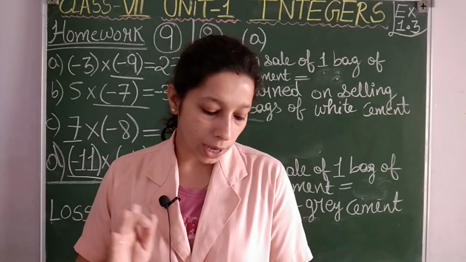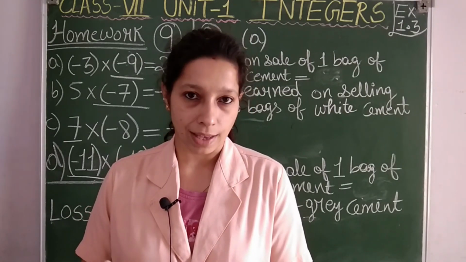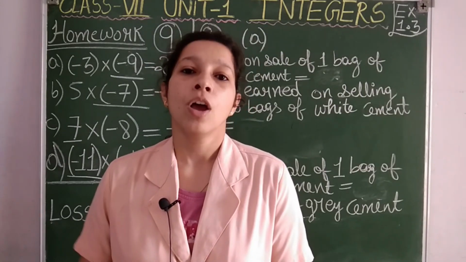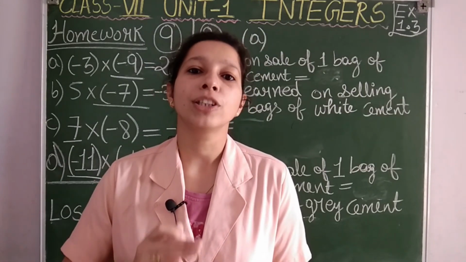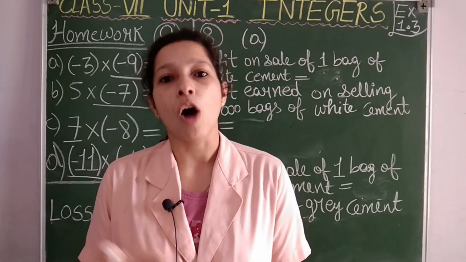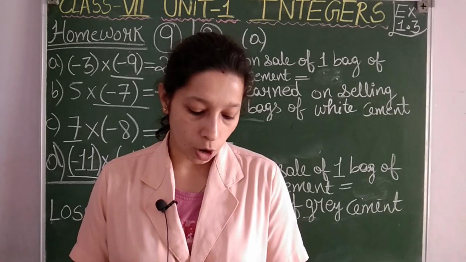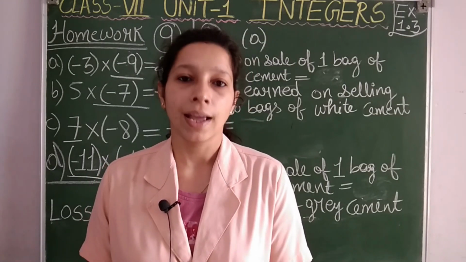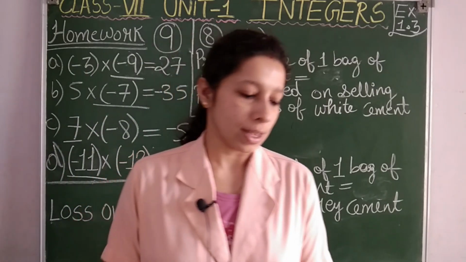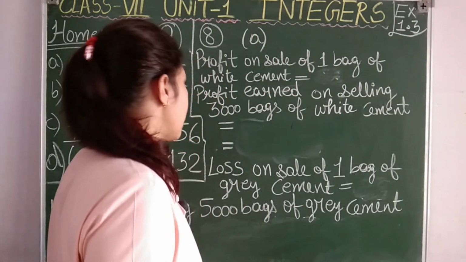See students, sales of two types of bags are given to us, 3000 bags of white cement and 5000 bags of grey cement. So first we have to calculate how much profit is there on sale of 3000 white cement bags, then how much loss is there on sale of 5000 bags of grey cement. Then only at last we can answer what is the total profit or loss. Let us see students. Steps I have already written.